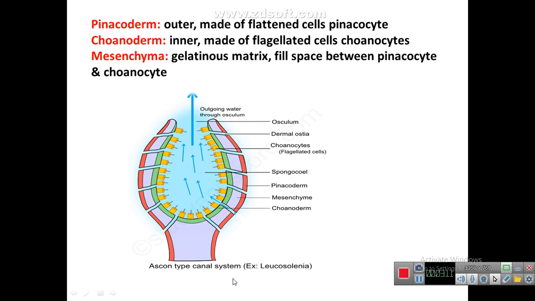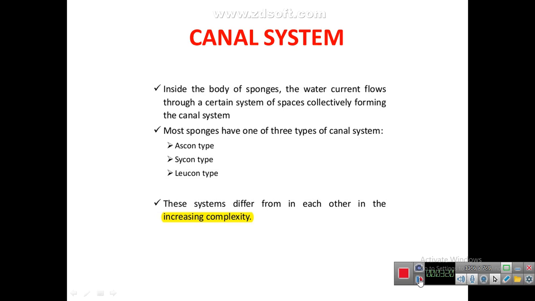Ascon type canal system. Leucosolenia is the name of one of the members of phylum Porifera. What is a canal system? Inside the body of sponges, the water current flows through a certain system of spaces collectively forming the canal system. Most sponges have one of three types of canal system: Ascon type, Sycon type and Leucon type.